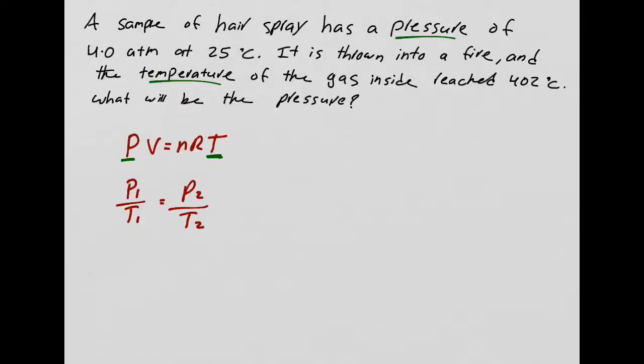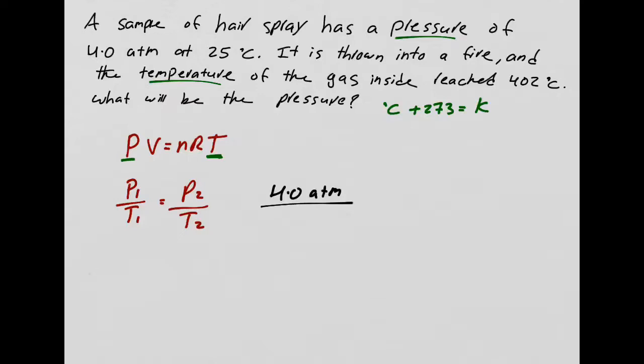So far, so good. Okay, don't forget a unit. What is my P1? My P1 is 4.0 atm. What is my T1? Please don't forget, degrees Celsius plus 273 gives you Kelvin. To be more accurate, 273.15, but that's okay.